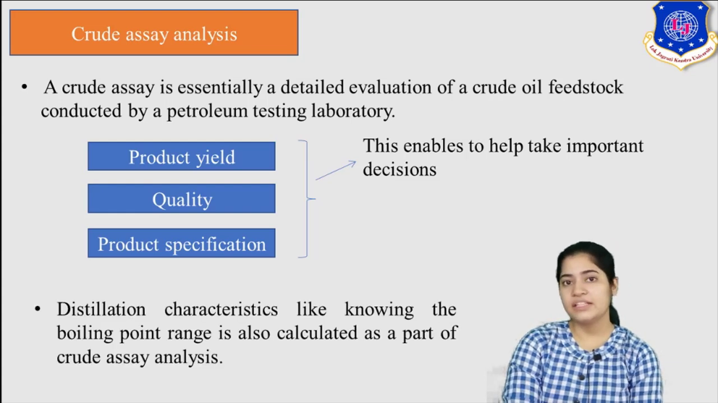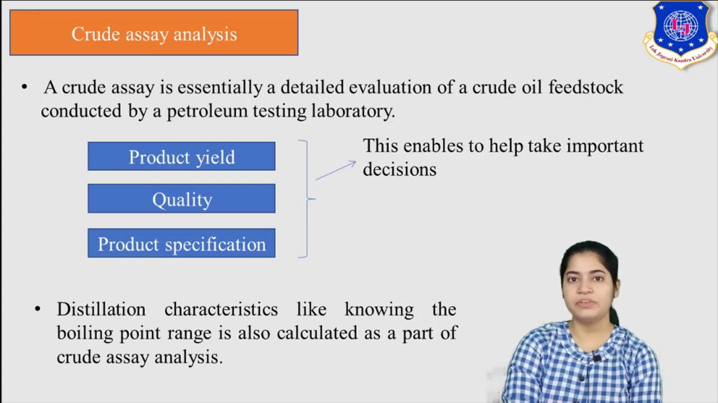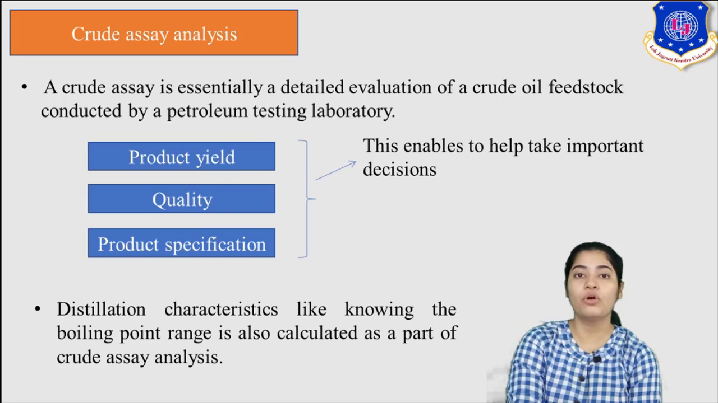Now, what else do we study in crude assay analysis? We study distillation characteristics like TBP, true boiling point, ASTM distillation, equilibrium flash vaporization. This would be covered in the next lecture. So distillation characteristics is one of the important parts which you have to calculate in crude assay analysis, or you can say it is the most important part, to know the boiling range.